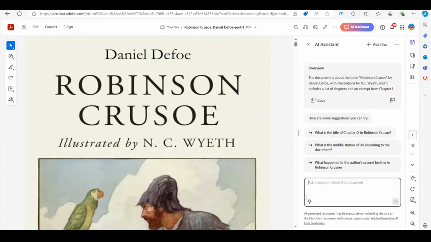Creating a study guide from scratch can take a long time, but with the help of the new AI assistant in Acrobat, I can create a draft in just a few minutes. The AI assistant provides an overview and suggests a few questions that I can explore. However, this time I'm working on drafting that study guide, so I will ask the AI assistant to create one for this material.